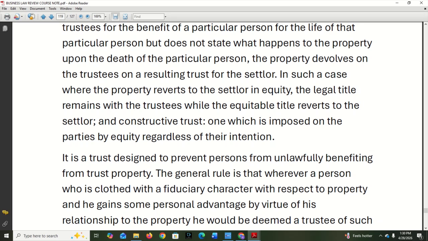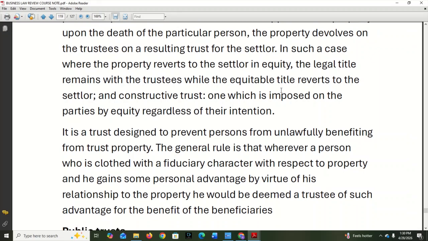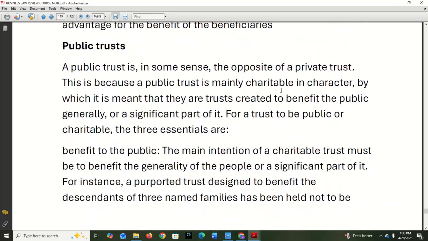Now let's look at public trusts. What are public trusts? Look at private trusts. A public trust, in some sense, is the opposite of a private trust. This is because a public trust is mainly charitable in character. It's more dedicated towards charity, not necessarily beneficiaries. You have some rich men that will dedicate their properties to all these philanthropic activities. That's an example of a public trust.